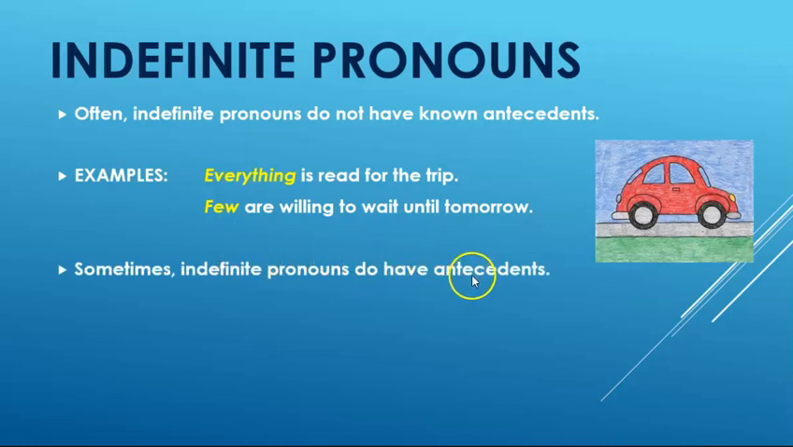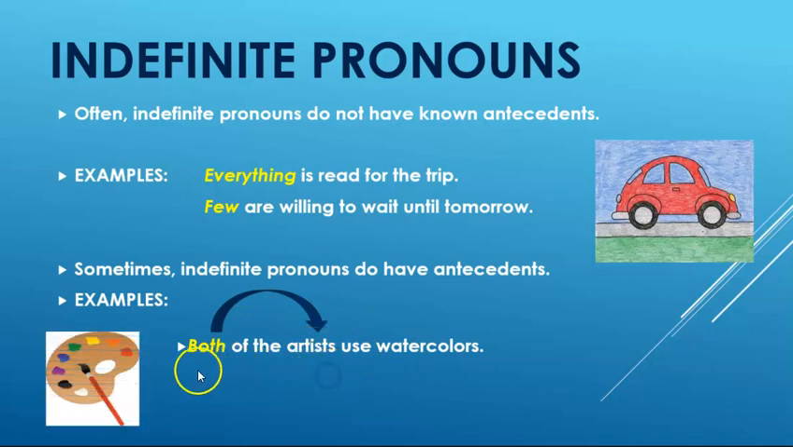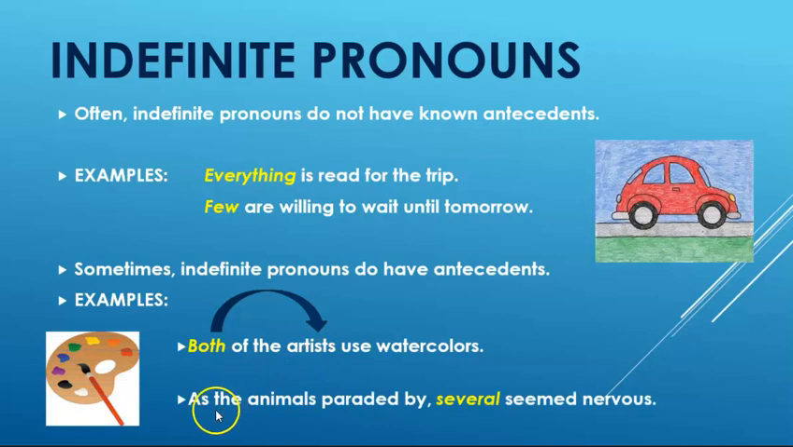Sometimes they do have specific antecedents, even if we don't know specifically which ones are in the group. So for example, both of the artists use watercolors. In this case, for both, the antecedent is artists, so we know that we're talking about the artists. And in this example, as the animals paraded by, several seemed nervous. In this case, we know that several is referring to the animals. It's a percentage of the animals. It wasn't all of the animals. So it's indefinite as to which ones we mean specifically, but we do know that its antecedent is animals.